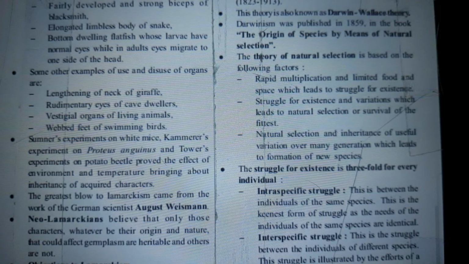Charles Darwin, 1809 to 1882, and Alfred Russel Wallace, 1823 to 1913. This theory is also known as the Darwin-Wallace theory. Darwinism was published in 1859 in the book The Origin of Species by Means of Natural Selection. The theory of natural selection is based on the following factors: